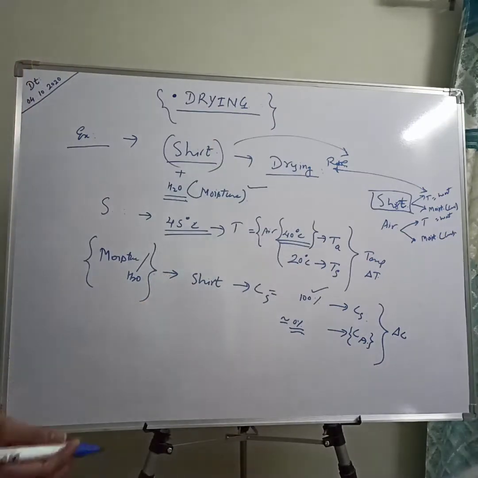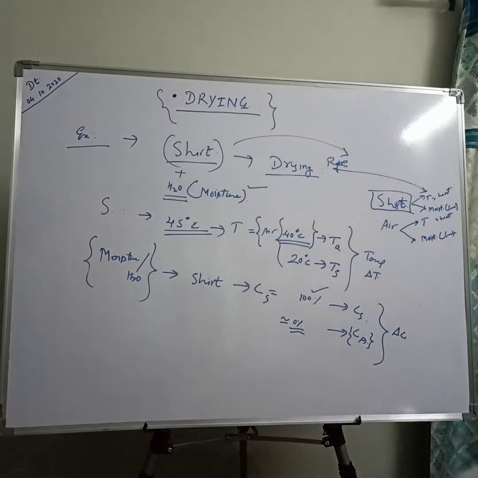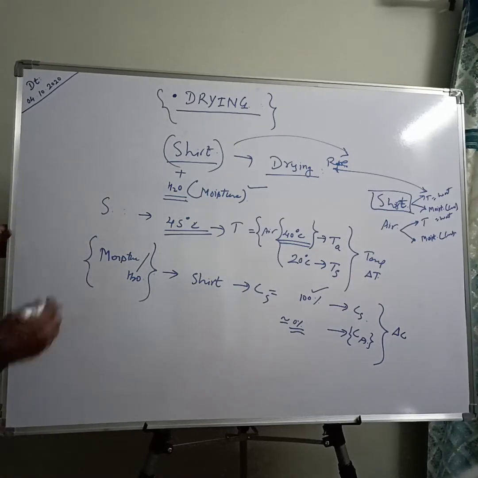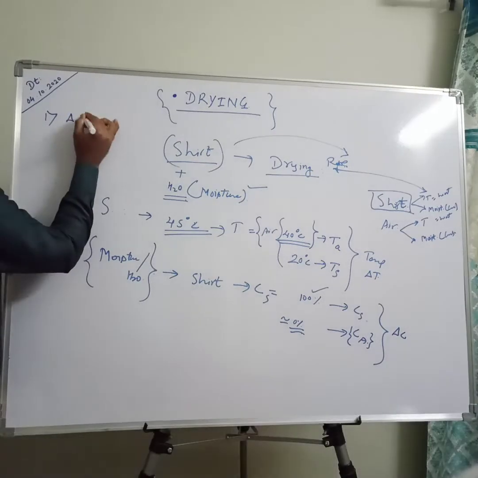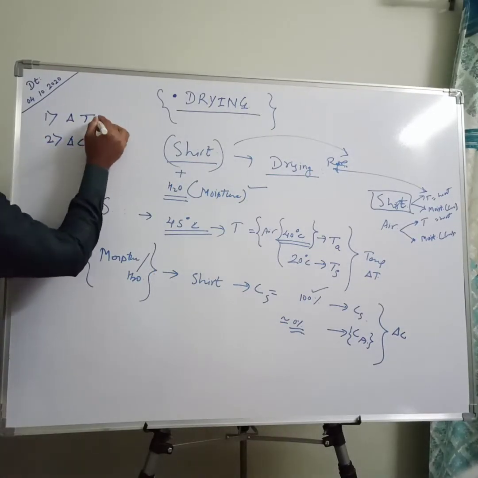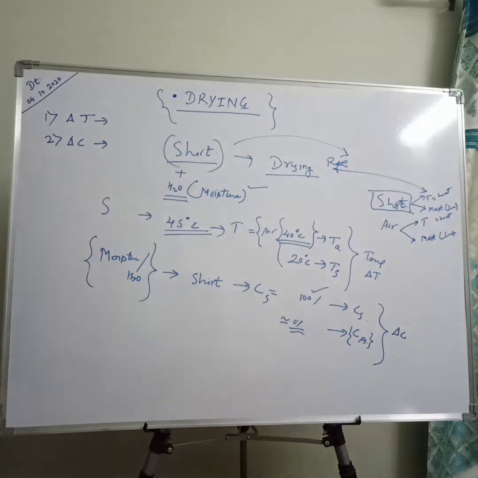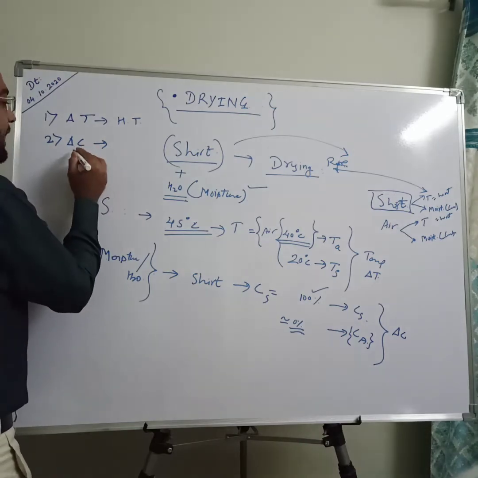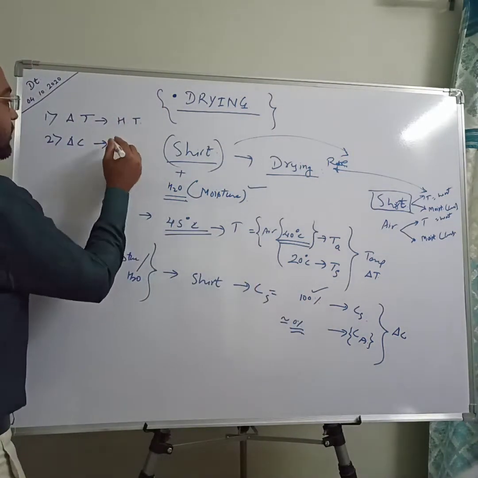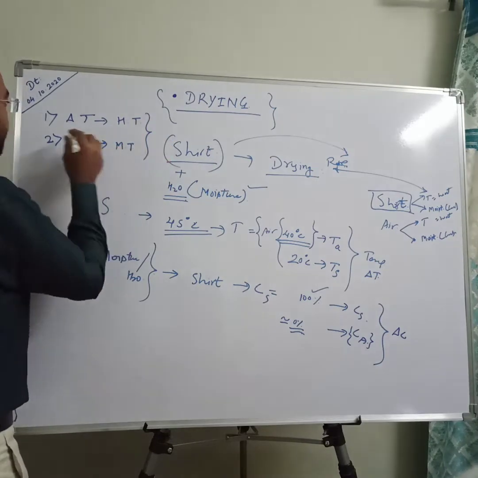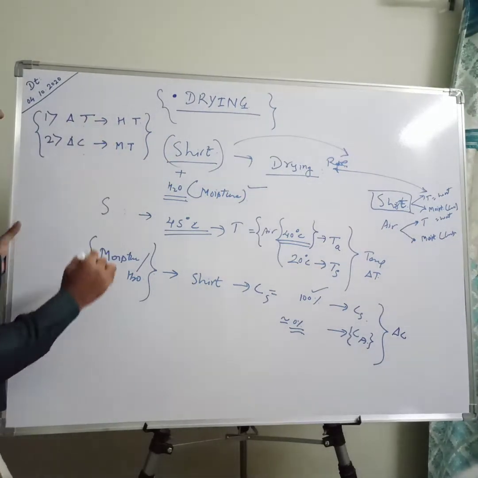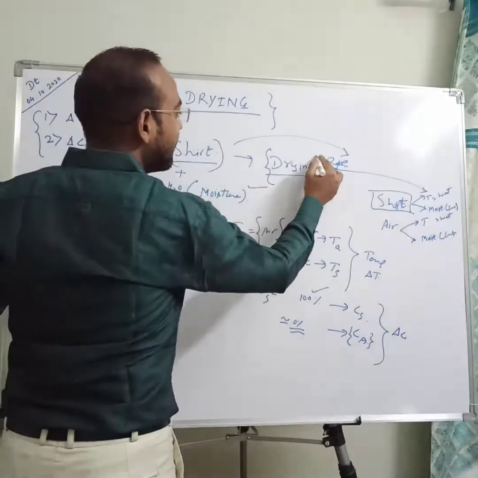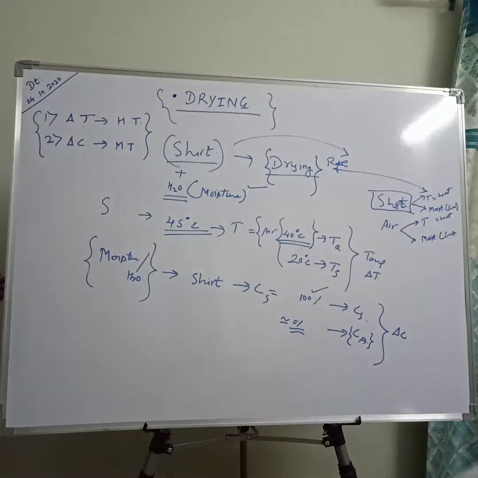So both things are there: delta T and delta C. Both requirements are already there. With delta T, there is a possibility of heat transfer, and with delta C, a difference in concentration of moisture, there is a strong possibility of mass transfer. Due to this delta T and delta C, simultaneous heat and mass transfer is carried out in the drying operation. That's why drying is also called a simultaneous heat and mass transfer operation.